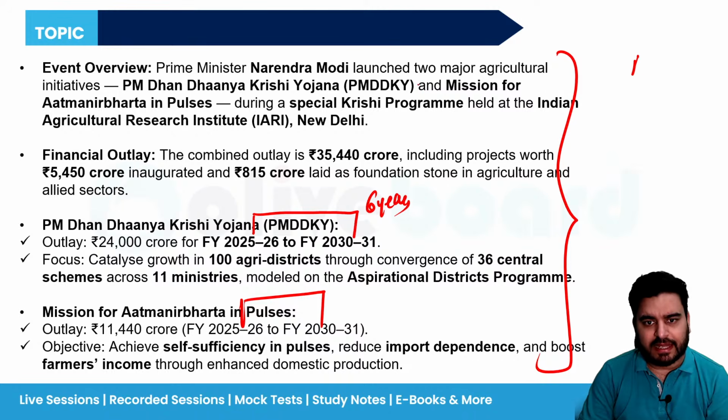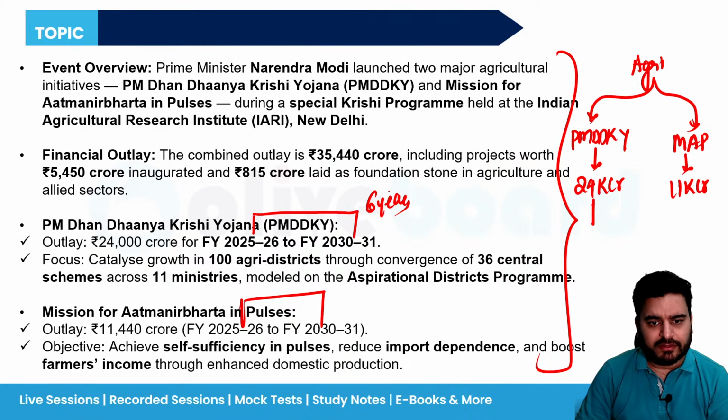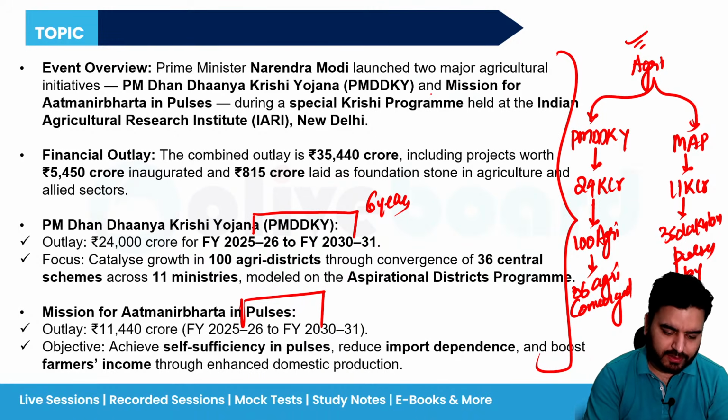So you can mention like this: for agriculture, two schemes have been launched. One is the Pradhan Mantri Dhanya Dhanya Krishi Yojana, and the second is your mission for Atmanirbharta in pulses. This has an outlay of 24,000 crore. This has an outlay of 11,000 crore. What is the objective? 100 agricultural districts will be selected, and around 36 agricultural schemes will be converged in those districts. Here the objective is what? 350 lakh tons of pulses. Okay, we have to produce by 2031. Like this you can make the short note for this particular news.